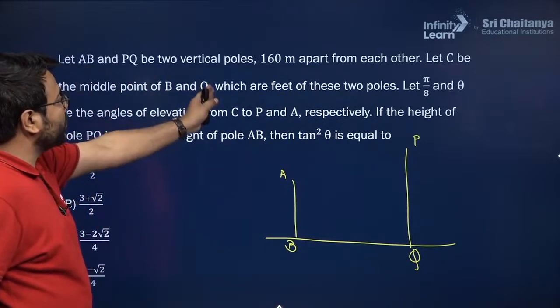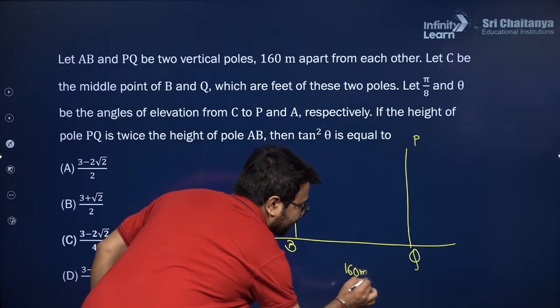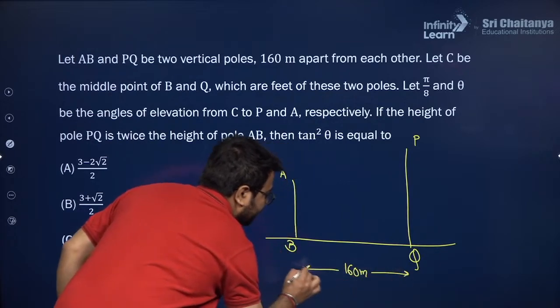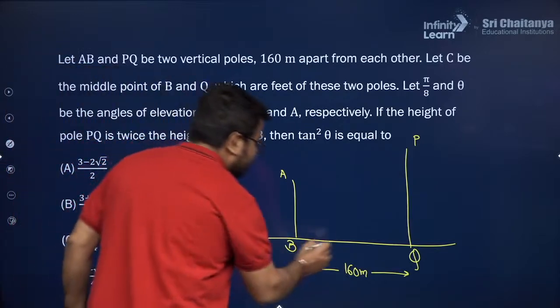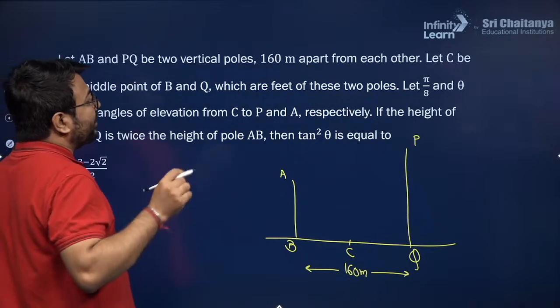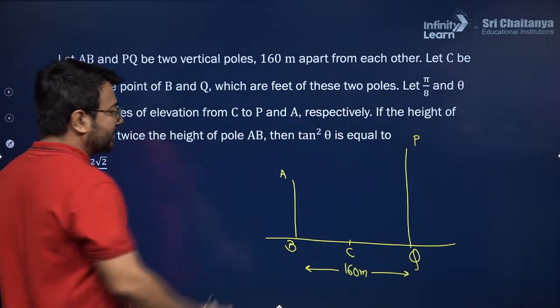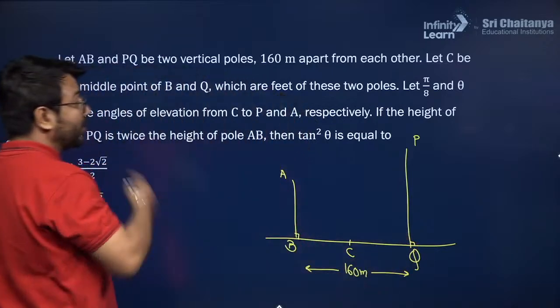AB and PQ be the two vertical poles 160 meter apart. So the length of BQ is 160 meter. Next, let C be the midpoint of B and Q. C here is the midpoint. Next, which are the feet of these two poles? These are the feet of the poles. They are 90 degree. Okay, they are standing vertically.